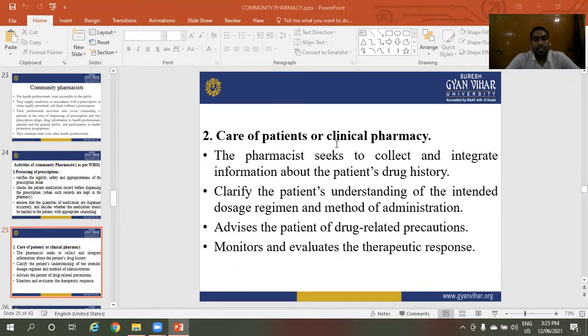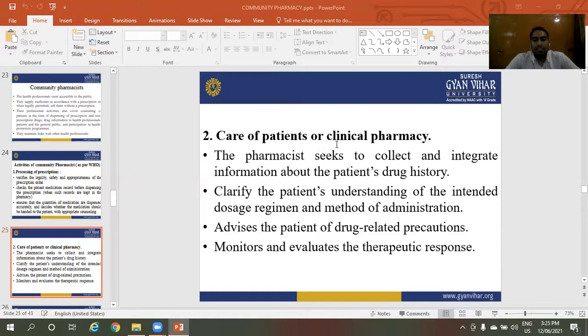The pharmacist seeks to collect and integrate information about the patient's drug history, and verify the patient's understanding of the intent, dosing regimen, and method of administration.